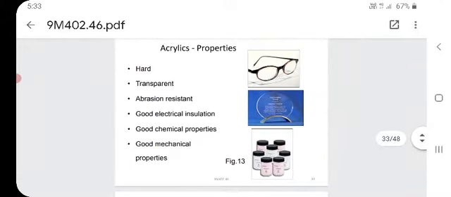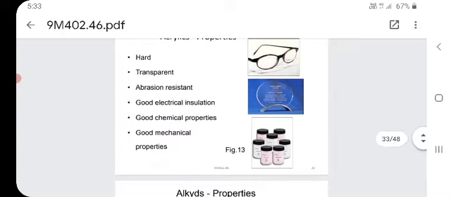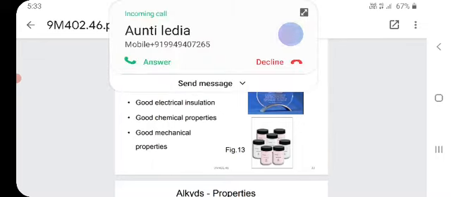So the properties: hard, transparent, abrasion resistance, good electrical insulation, good chemical properties, and good mechanical properties.